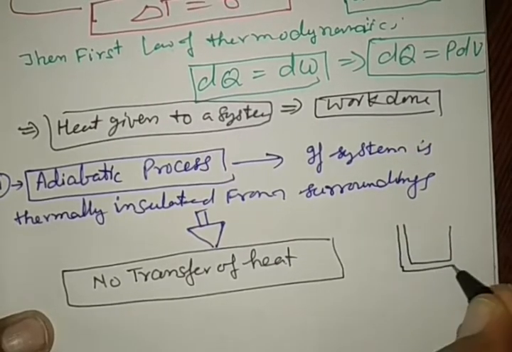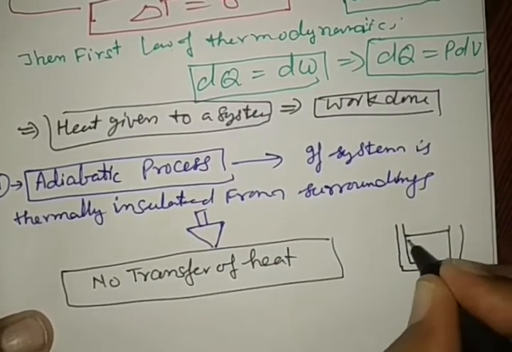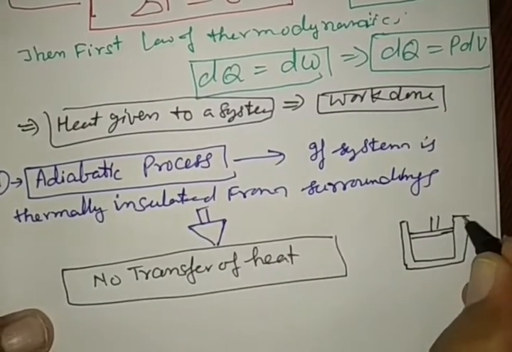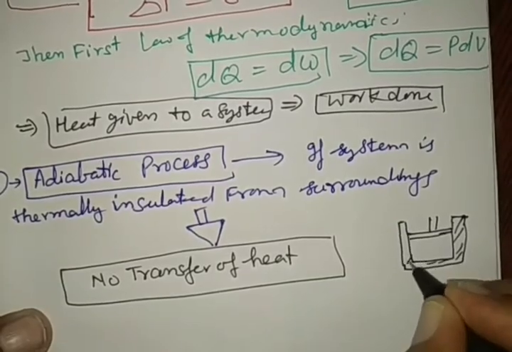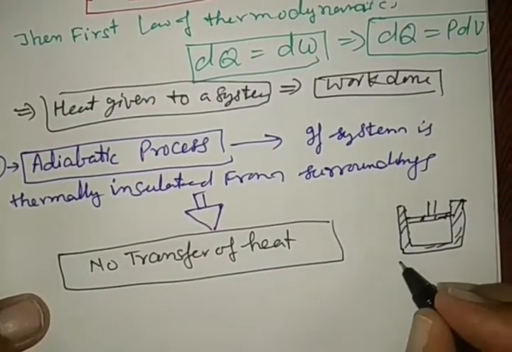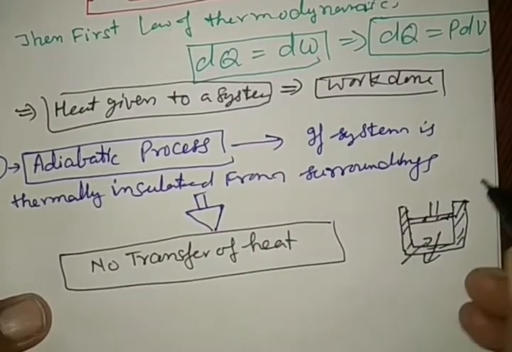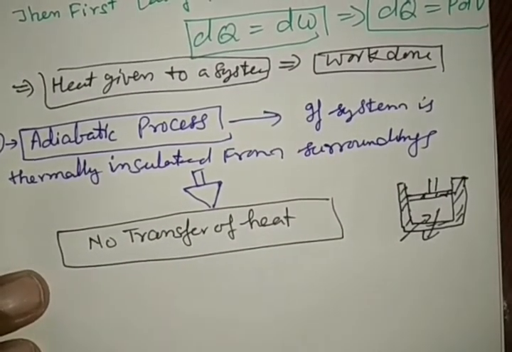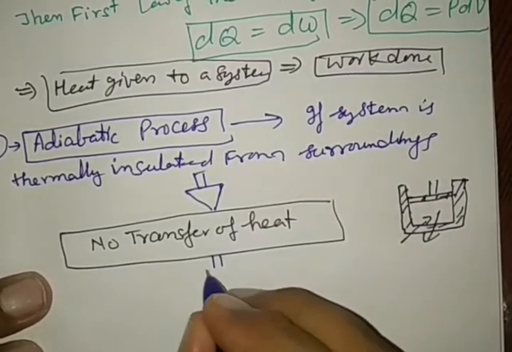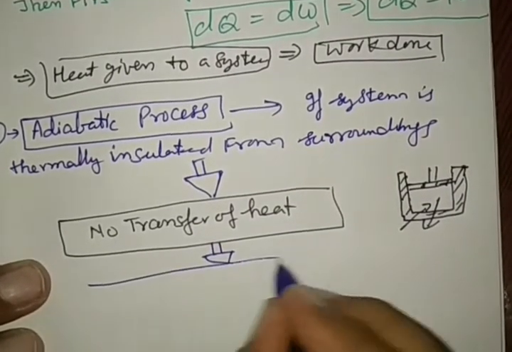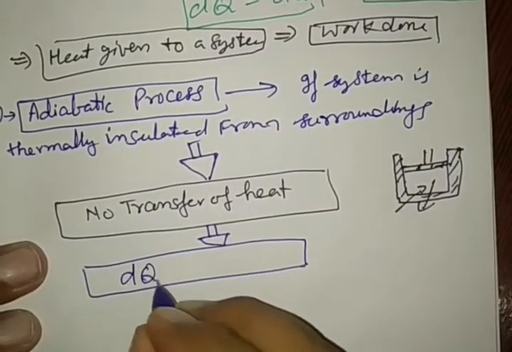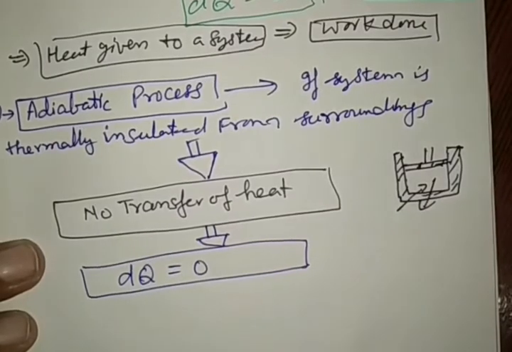See in this diagram, if a system is thermally insulated from all sides, no heat can enter the system and no heat can leave it. So the amount of heat absorbed is 0.